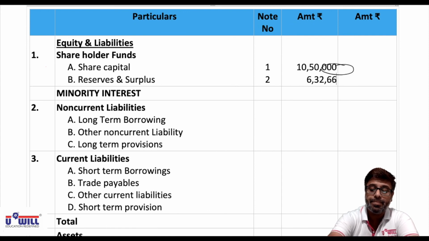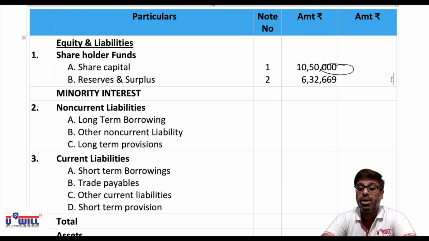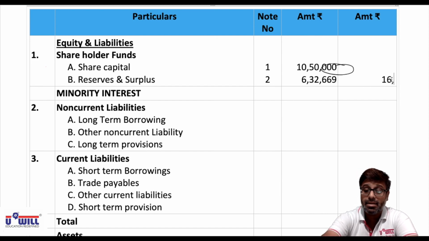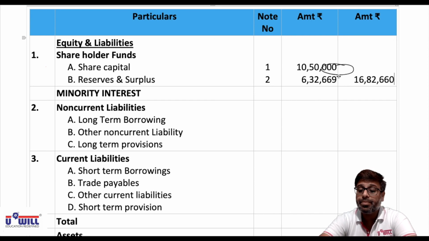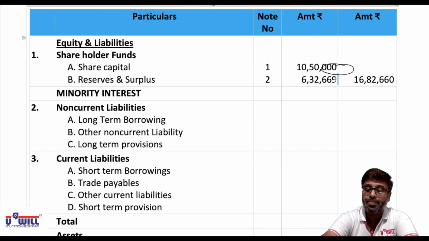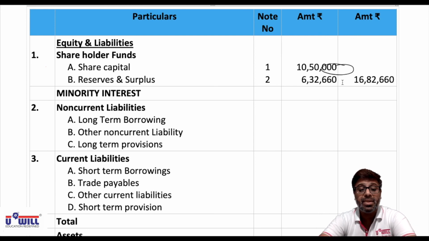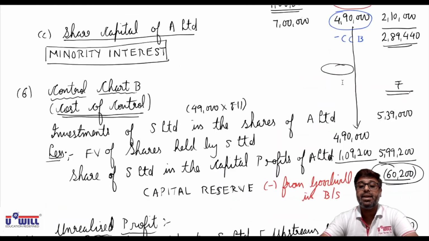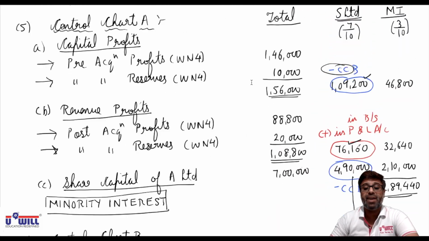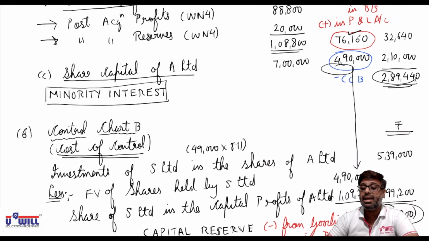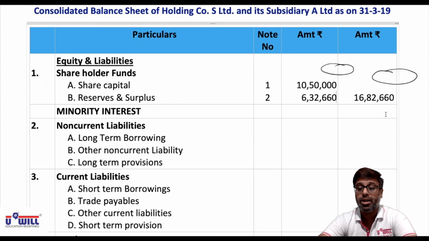Final total is 10,50,000 plus 6,32,660, that is 16,82,660. Then minority interest we directly get from working note 5 over here, 2,89,440.